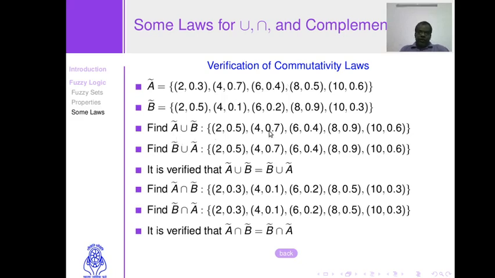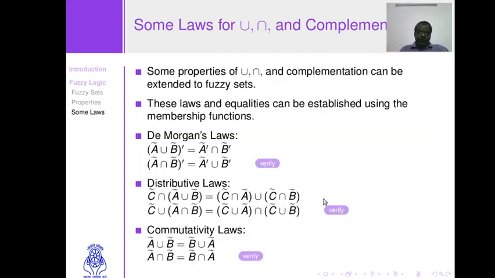Find A union B, we have this. B union A, again we get the same set. So it is verified that A union B is the same as B union A. In the same way you can verify that A intersection B is the same as B intersection A.